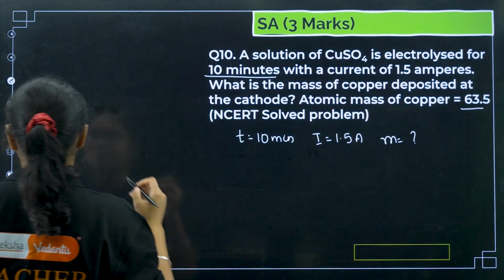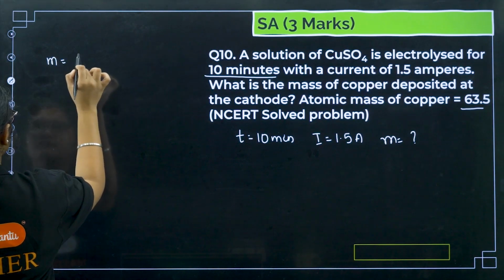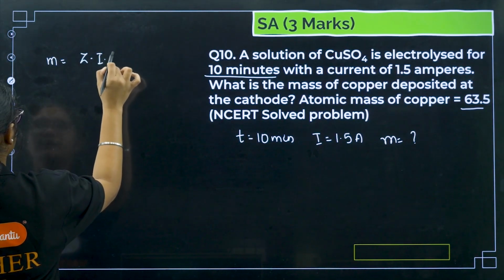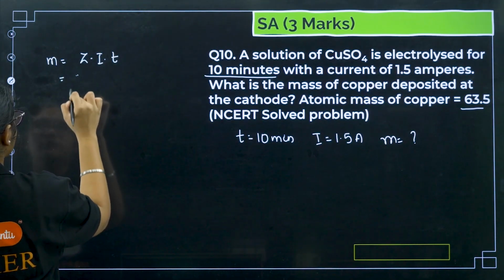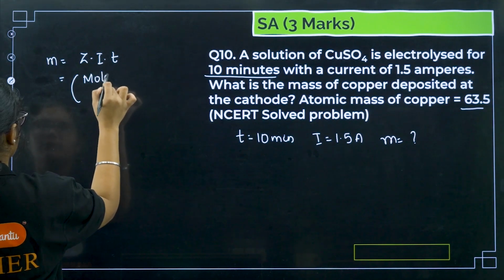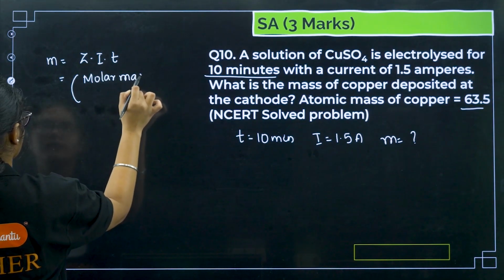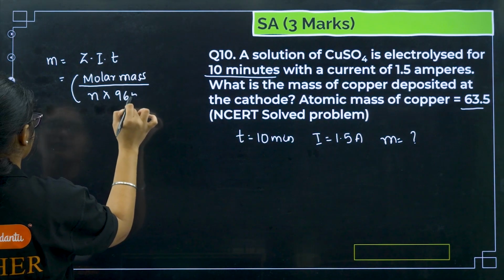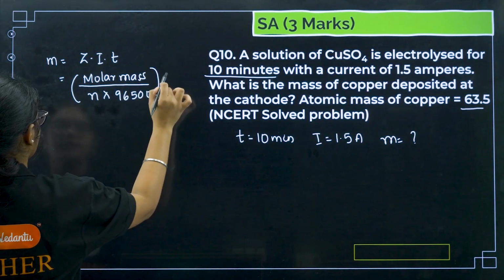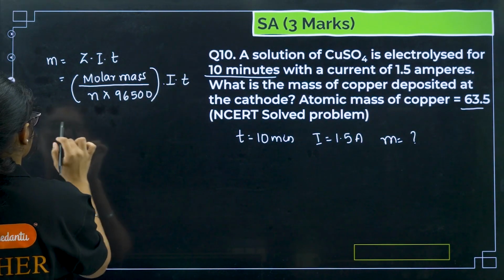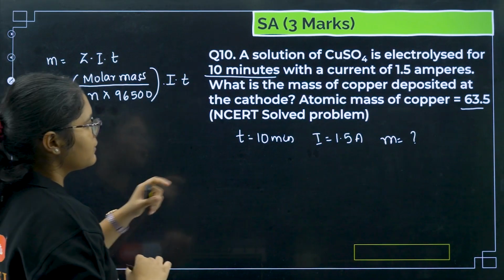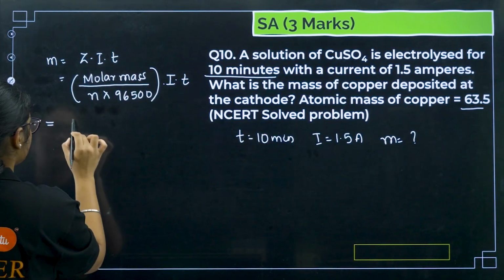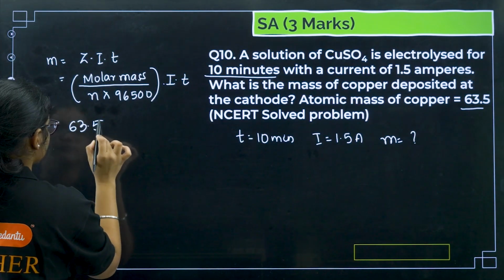We have the formula for that, Faraday's first law, W is equal to Z into I into T. Z is molar mass divided by n into 96500. So what is the molar mass here? Copper molar mass is 63.5.